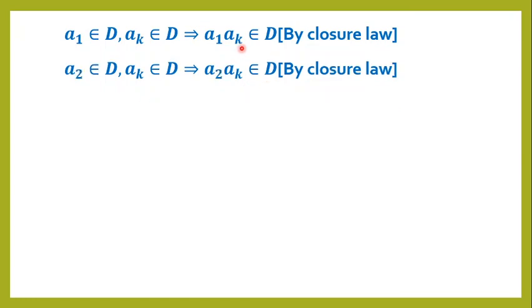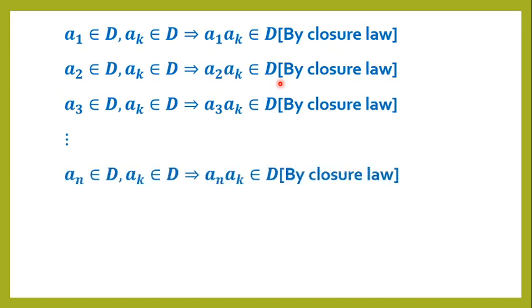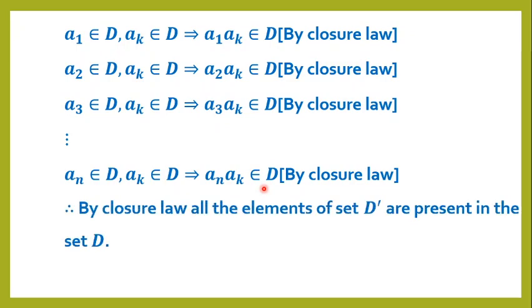We know that a1 is present in D, ak is also present in D. By closure law, a1 into ak is present in D. Also, a2 is present in D, ak is present in D. By closure law, a2 into ak is also present in D. Similarly, an is present in D, ak is present in D, so by closure law, an into ak is also present in D. Therefore, by closure law, all the elements of the set D dash are present in the set D.